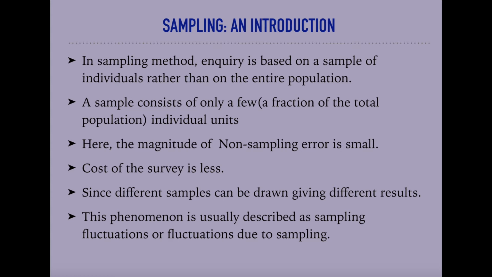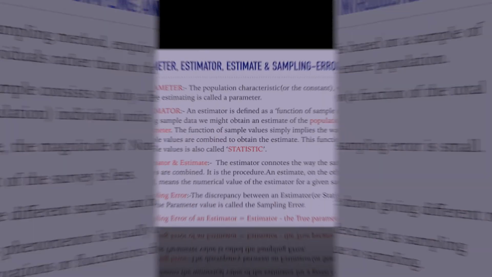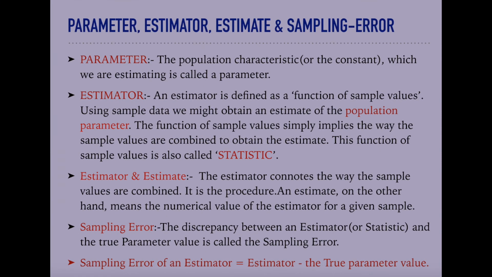The above said phenomenon is usually described as sampling fluctuations or fluctuations due to sampling. In this slide, the terms parameter, estimator, estimate and sampling error, which are frequently used, are defined.